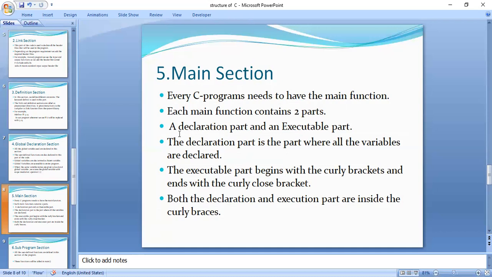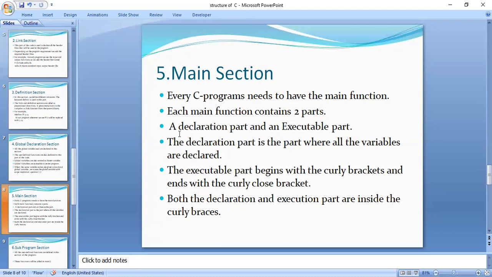But these variables which are defined within a function are said to be local variables. Whatever variables we declare within a function, it might be in the main function or in the user defined functions, they are called local variables, and these variables can be used only within that function.